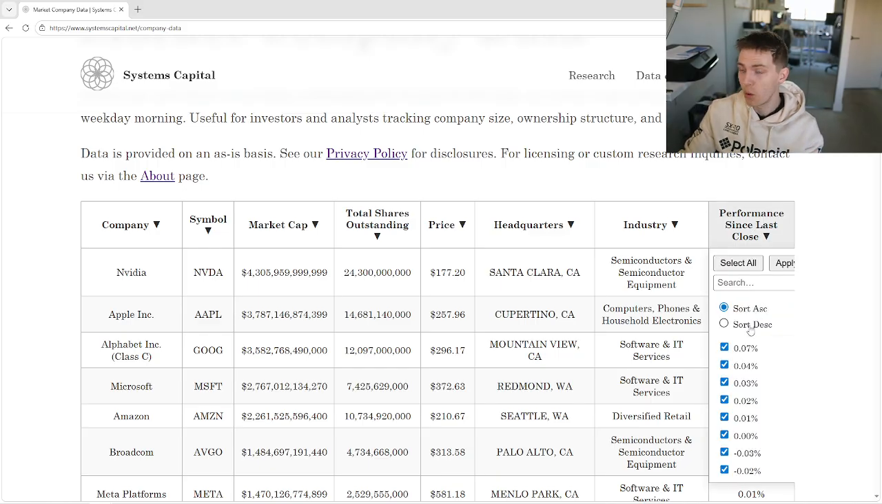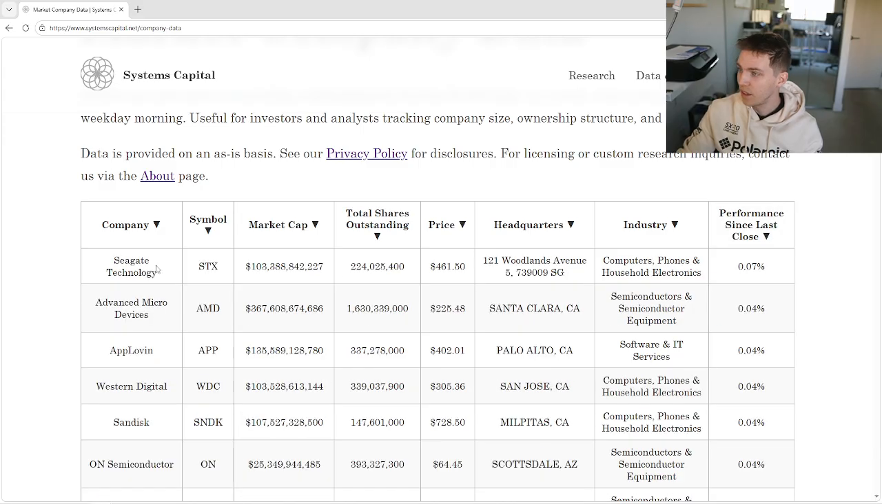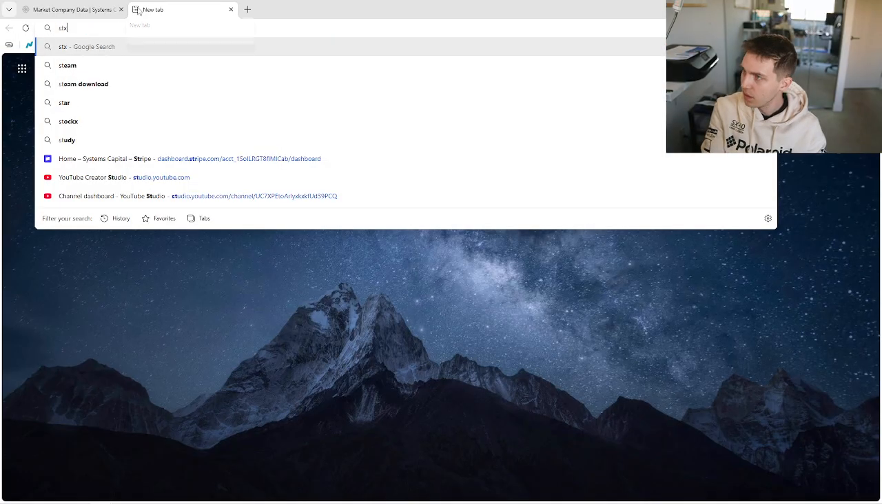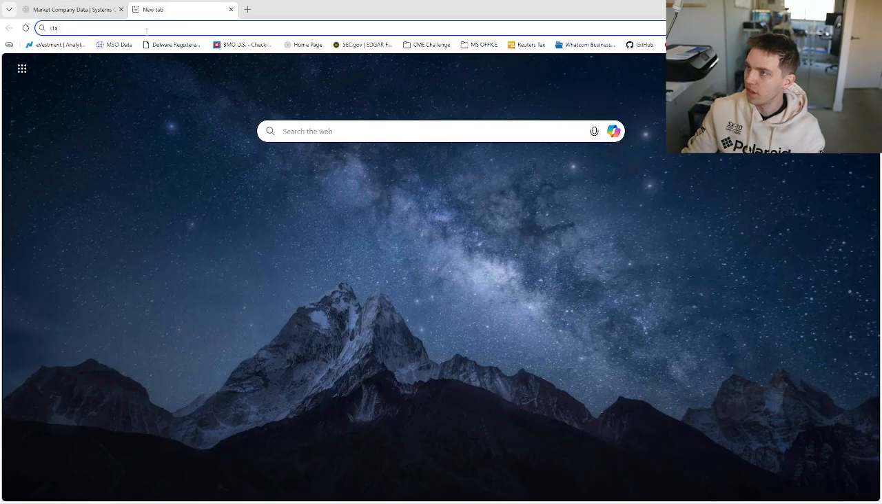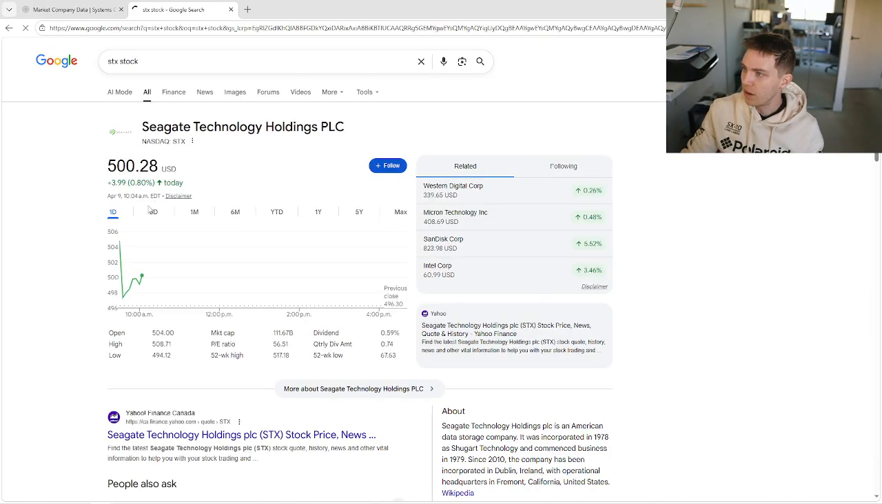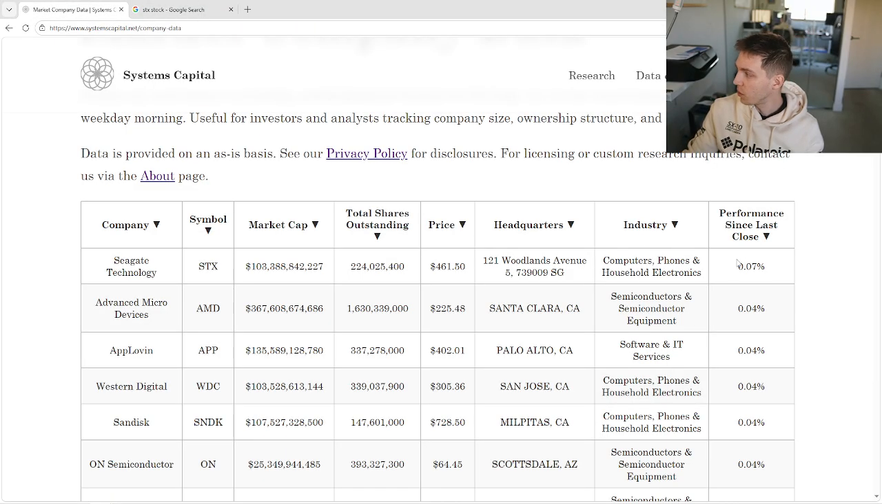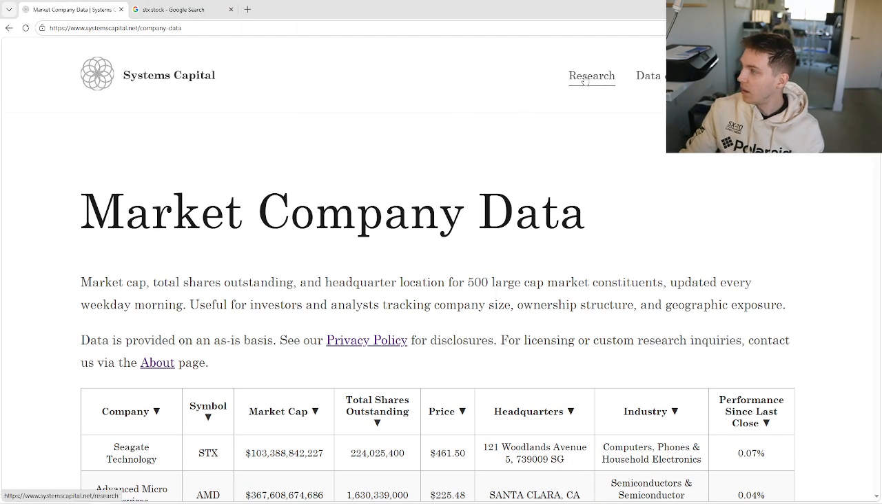So today, this morning, we're seeing that Seagate had the biggest increase. Seagate is STX, right? Yeah, STX stock. And so, boom, early this morning, it was high up there. So that's what this is checking. Yeah, and this is free. So I'm just going to be slowly adding different things.